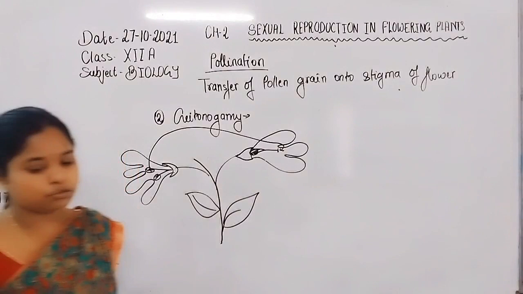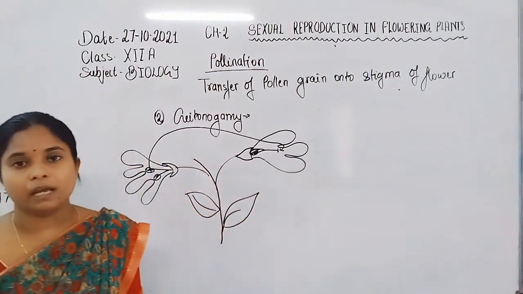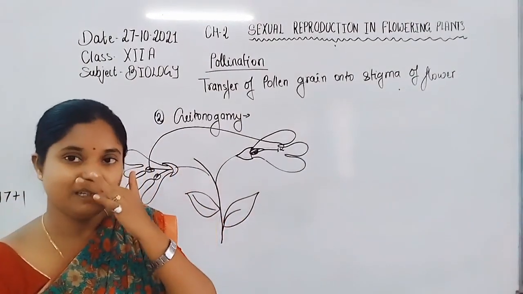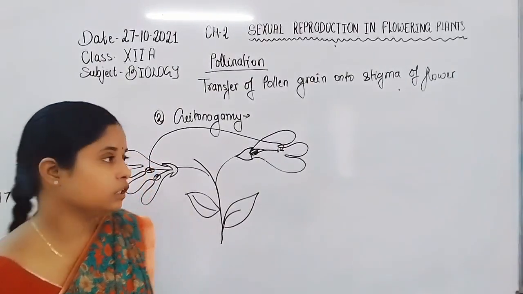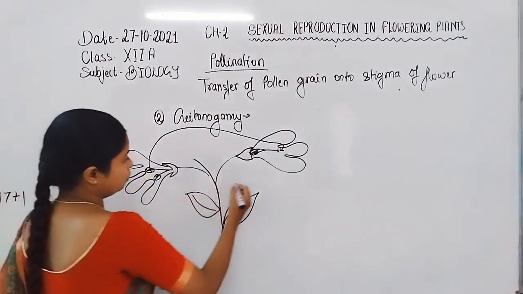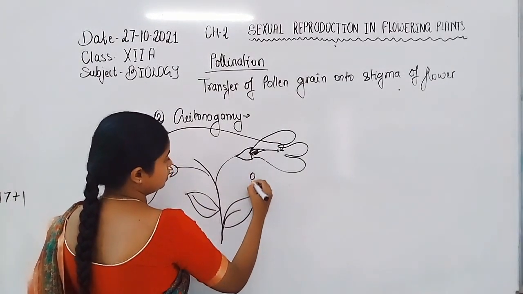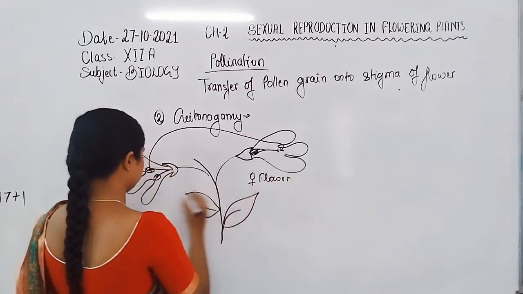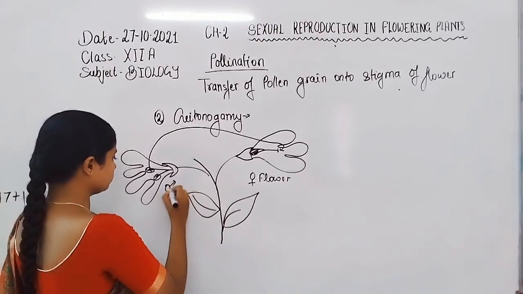Many plants show geitonogamy, like cucurbitaceae plants, which produce two types of flowers. Both unisexual flowers are present on the same plant body. These are unisexual, meaning there is a female flower or a male flower.